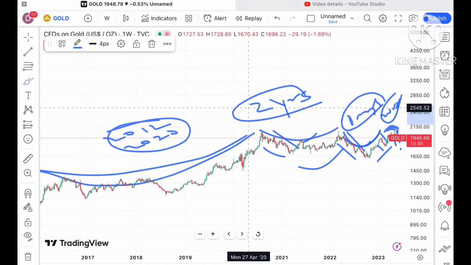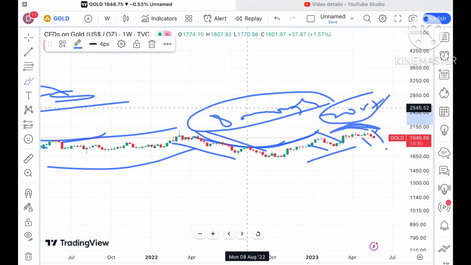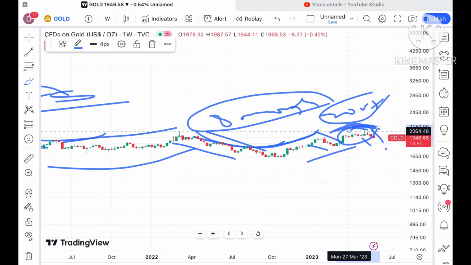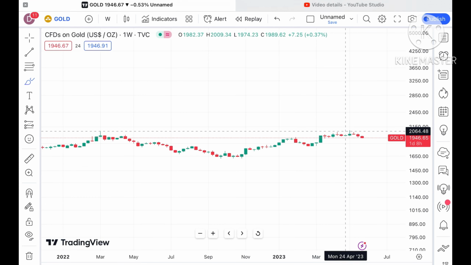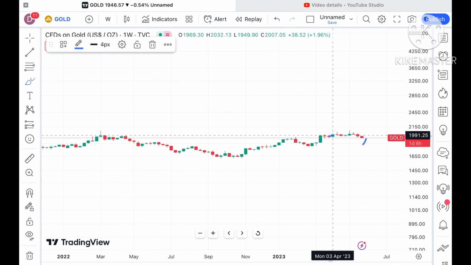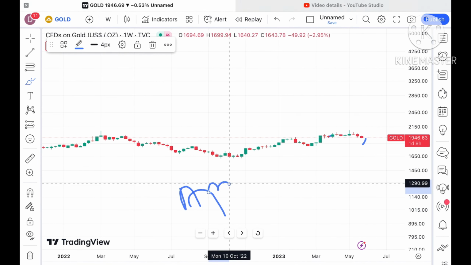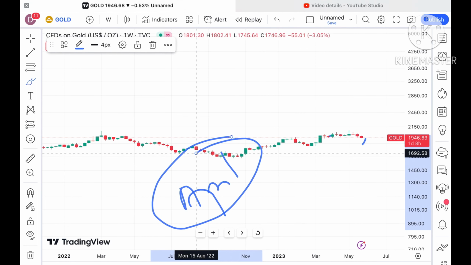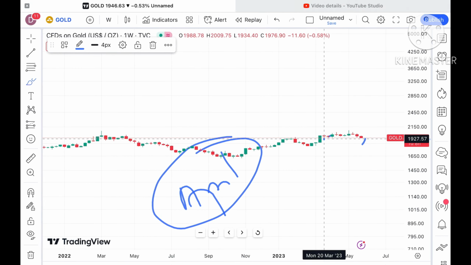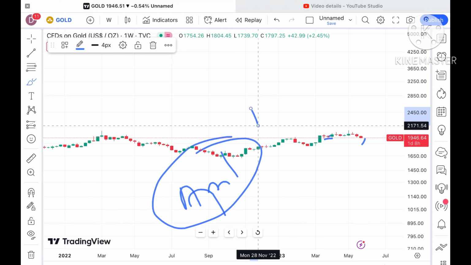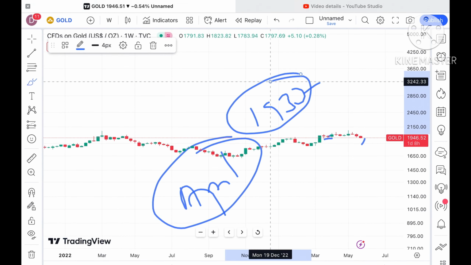Because of good volatility, after crossing this particular zone, we have not seen this level since April of 2023. Now it has come down to this zone, so chances can be high that if it goes below a level of 1937, we can see it move further down.